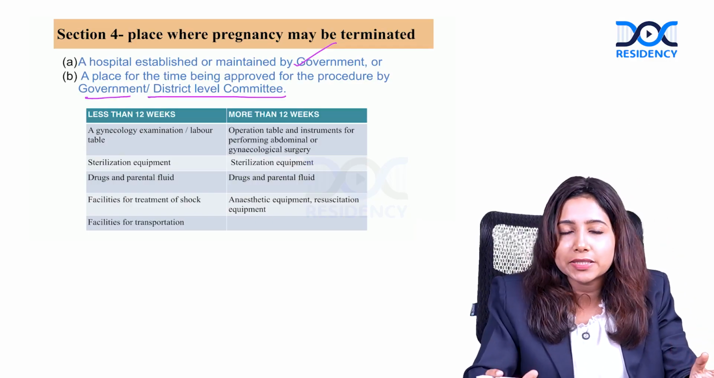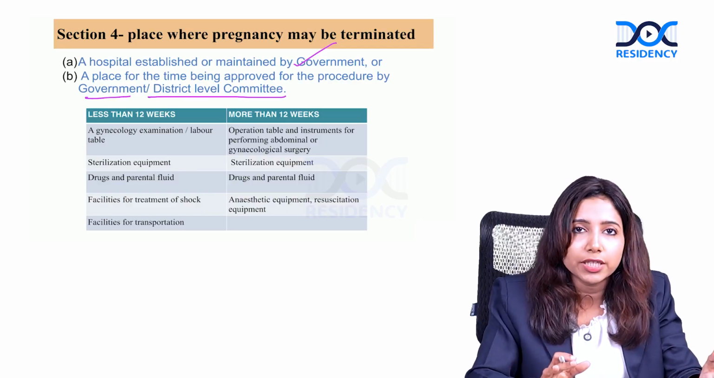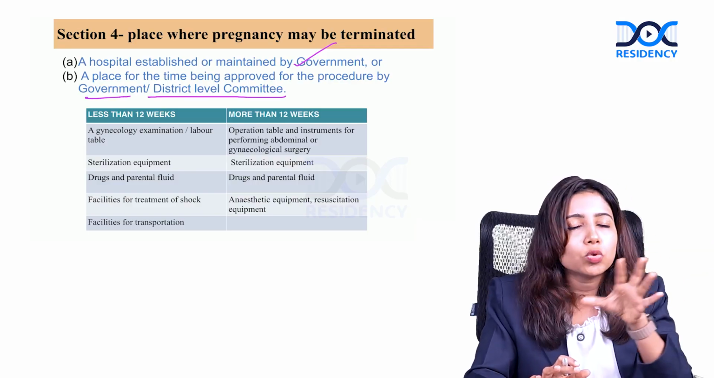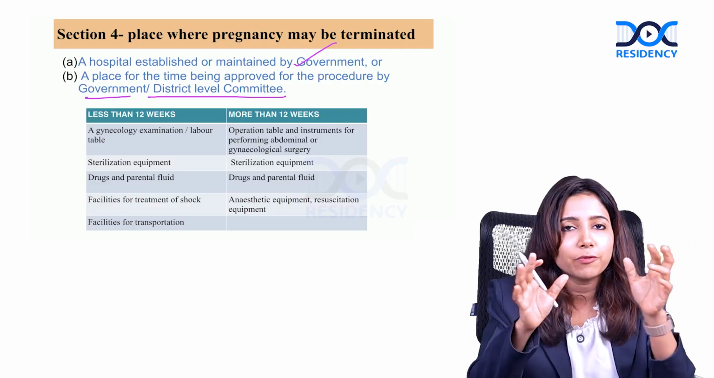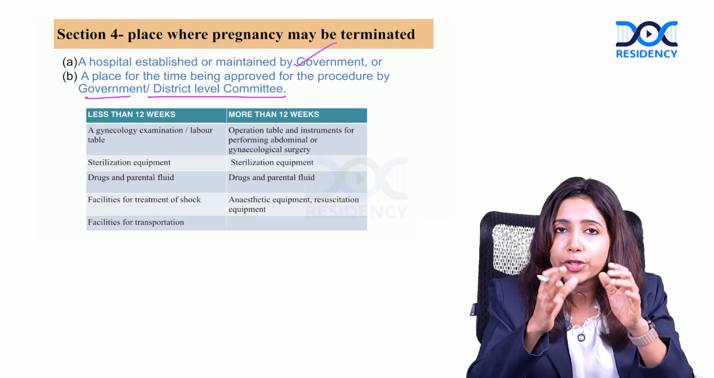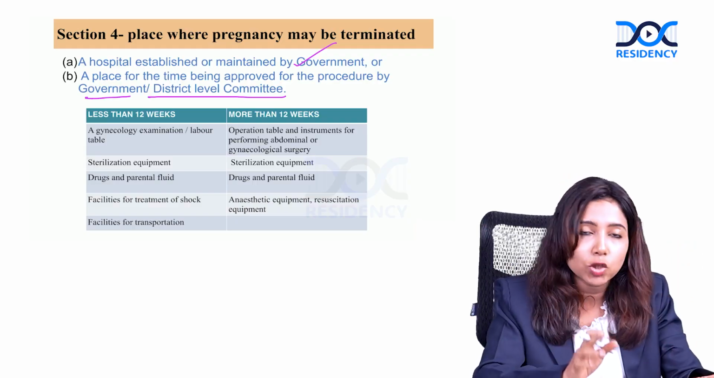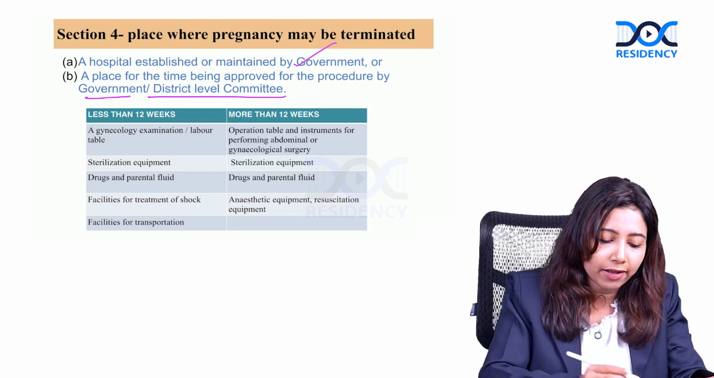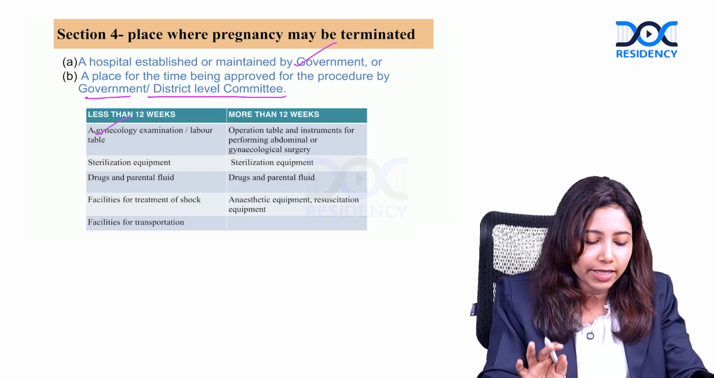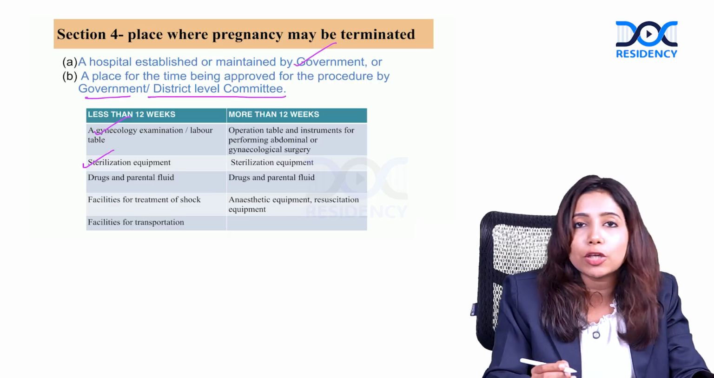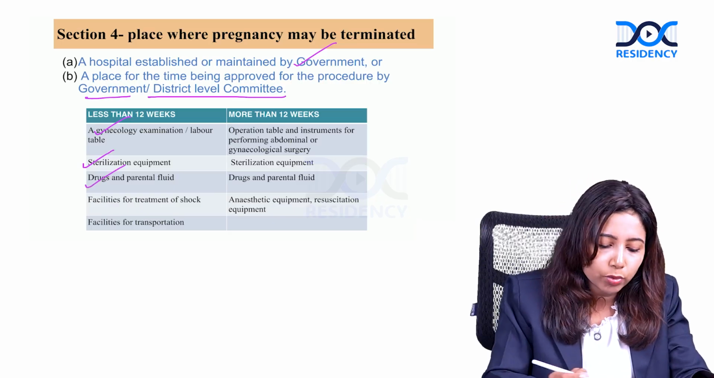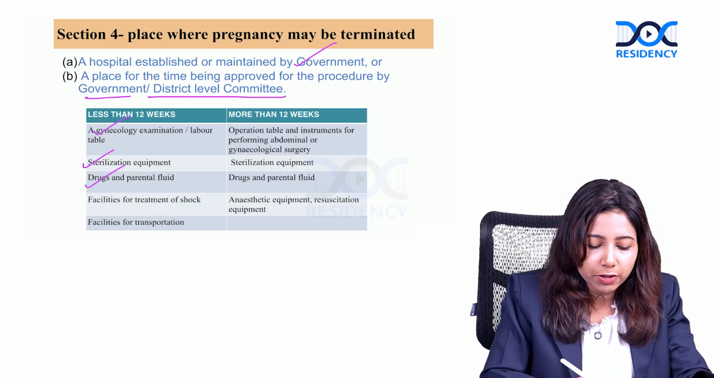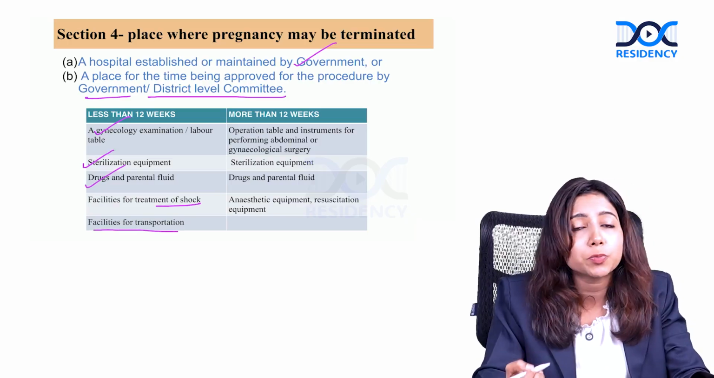So there are some specifications regarding termination. Less than 12 weeks and more than 12 weeks is slightly different, where you can actually terminate. When you are going ahead with a termination less than 12 weeks, that center should have a gynecology examination or a labor table, sterilization equipments, drugs and parenteral fluids, facilities for treatment of shock, and facility for transportation.